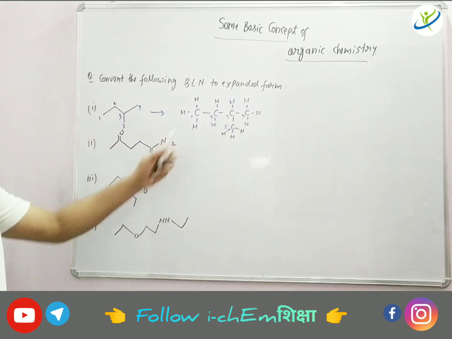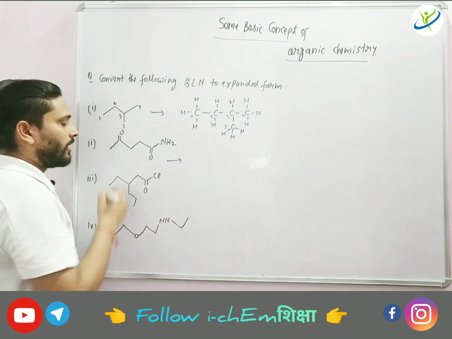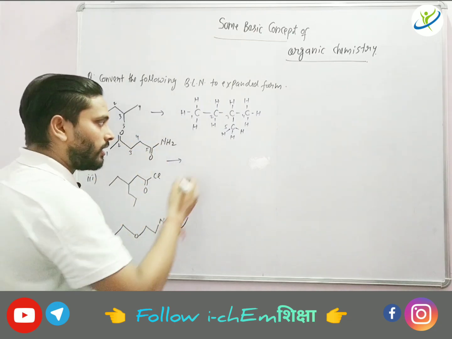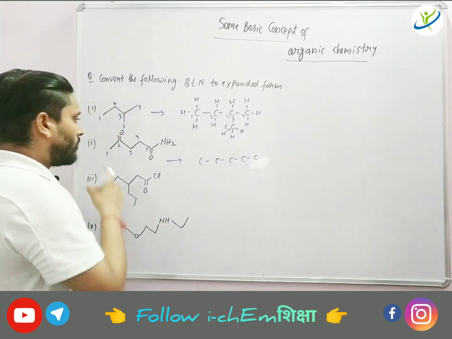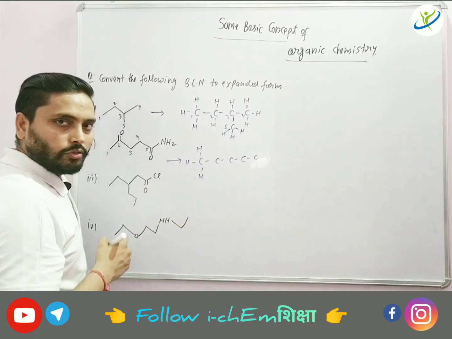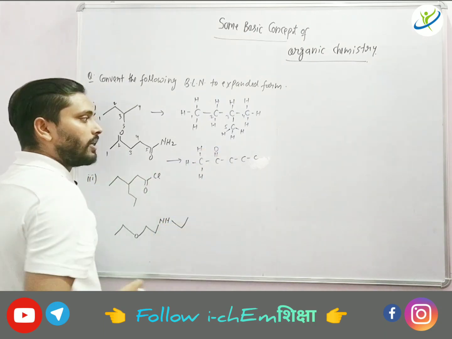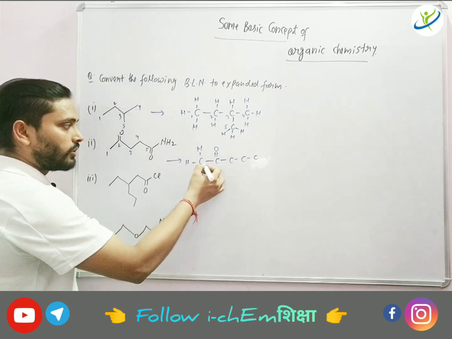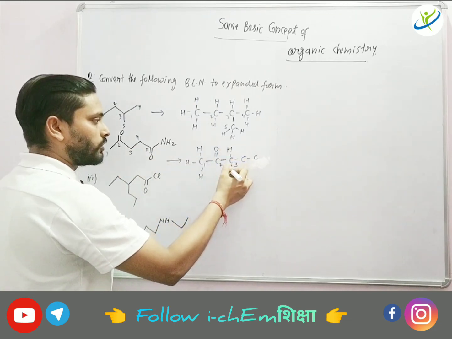Right? So this is called the expanded structure of this BLN. Likewise, if you see this compound, then how many carbon? 1, 2, 3, 4, and 5. Okay, let's write the 5 carbon. On this first carbon there is no other heteroatom, so we will draw 3 hydrogen to fulfill its maximum 4 valency. Likewise, on the second carbon there is a presence of oxygen. Now if you count the valence of carbon which have been complete, that is 4. Okay, so this is a first carbon, this is second, and third carbon you will not find anything, so 2 hydrogen you need to put.